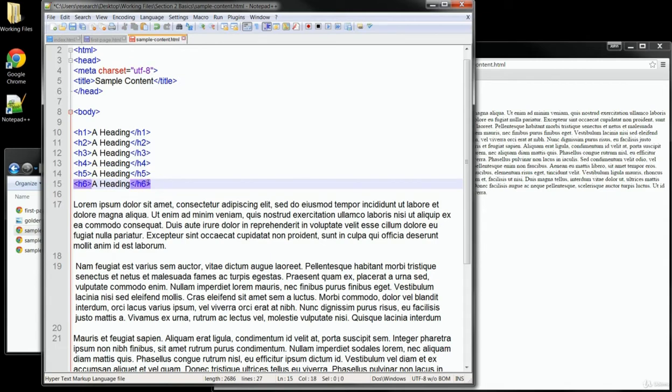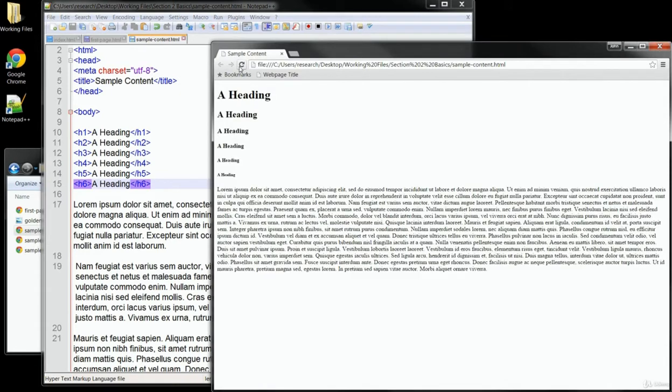Now let's just save our changes and go back over to the browser and refresh the page. Now we can see that each successive heading that we've used is a little smaller than the last. All of them are bolded, and we include a break between it and the next element. So now we can use these heading tags as needed to cover any subheadings and sub-subheadings we need.